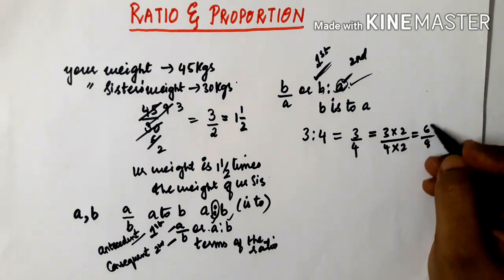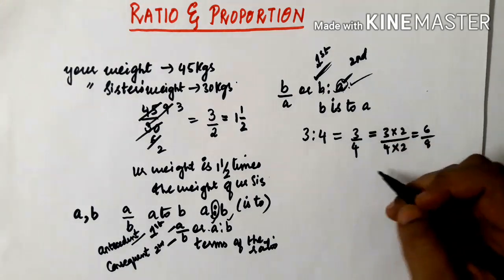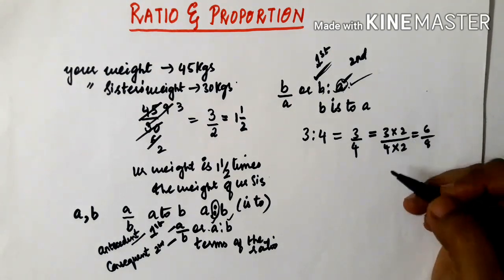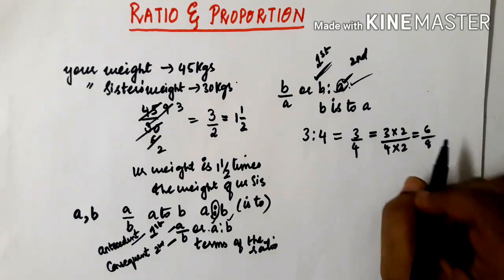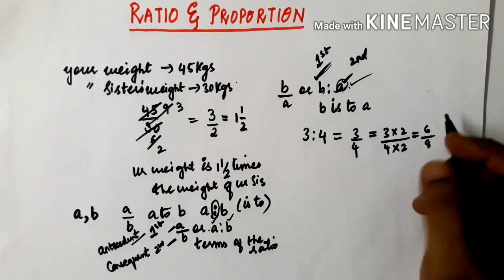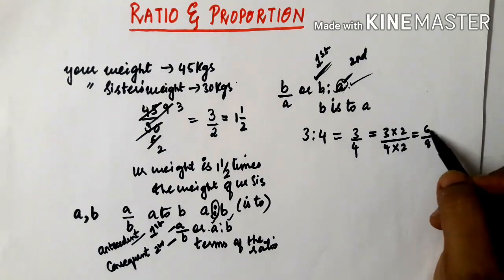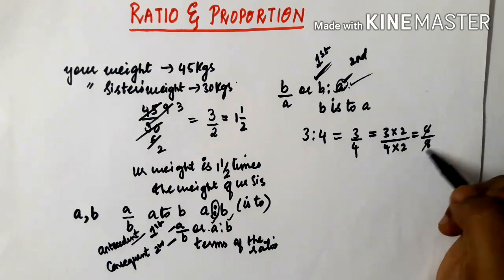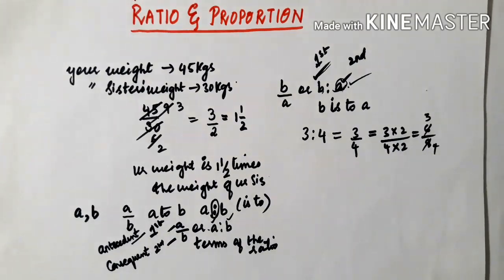Then again if you cancel this, you will get the same ratio only. In the same way you can multiply with 2 or 3 or 4, it is your wish. Generally a ratio is expressed in its lowest form by cancelling the common factor. We always write the ratio in its simplest form only. Like 6 and 8 will again become 2 threes are 6, 2 fours are 8, so 3 is to 4.